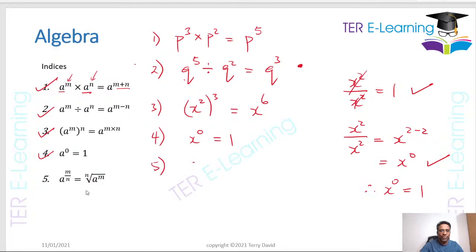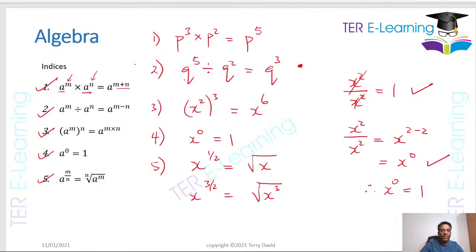The next one here has to do with roots. If you have something like x to the power a half, what that actually means is the square root of x. So this is something you need to know: anything raised to the power half is actually a square root. If I have something like x to the power 3 over 2, and I want to write that in root form, it's going to be the square root of x cubed. That's what my answer is. So these are 5 rules that you guys need to know.